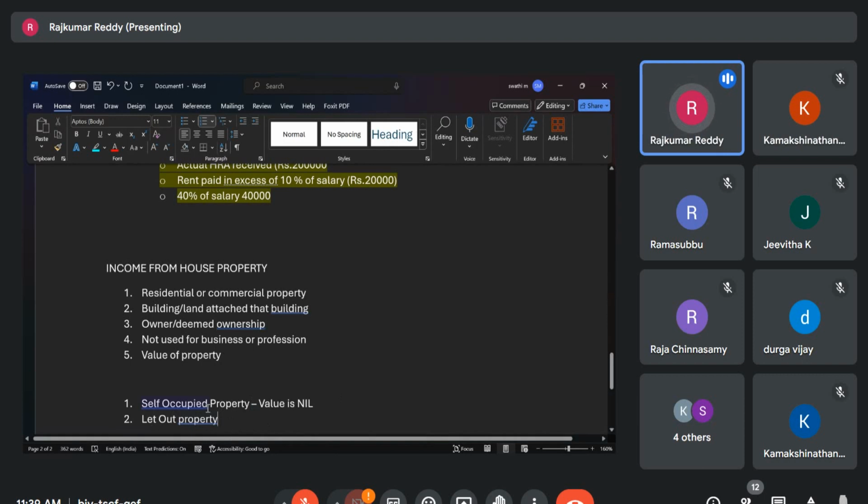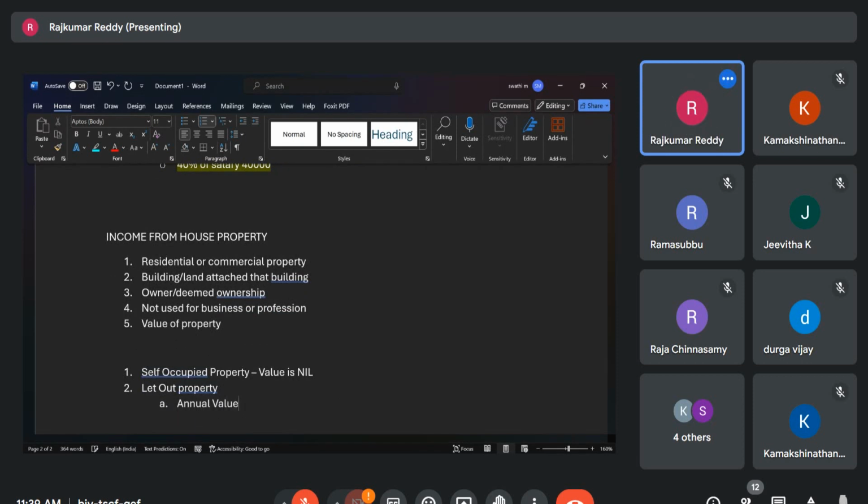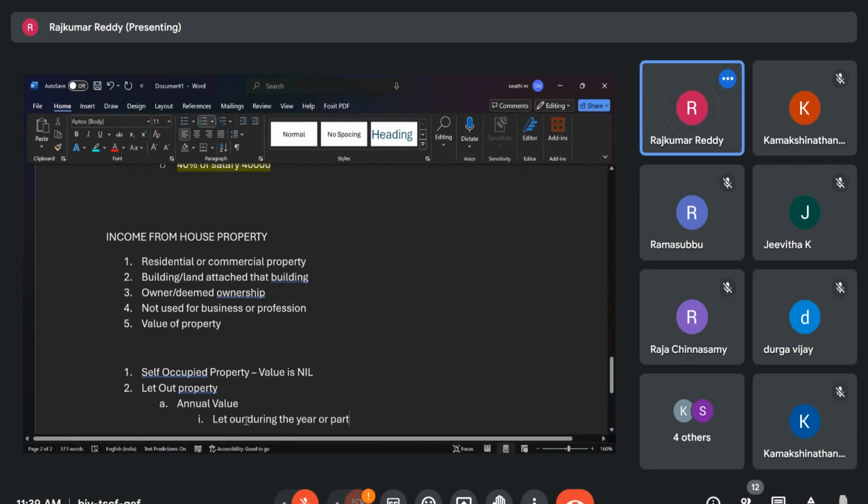Next is the let out property. So for let out property, how to derive the annual value? In point 5, we have seen the value of property is charged as the income from house property. Then what is that value? That value is the annual value. So the annual value conditions are: the property is let out during the year, for the whole year,